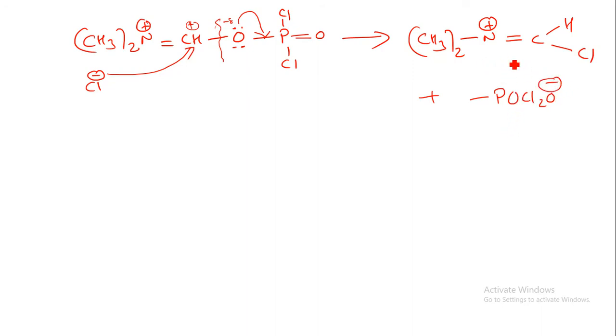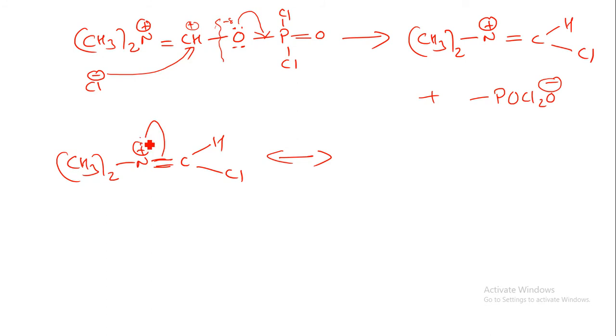Okay, now we have to continue this reaction with this molecule. So we have written over here CH3 twice N positive charge, here we can have CH and Cl. Now when we do a resonating form of this structure, this is having a double bond, so it will neutralize this nitrogen. So nitrogen now has a lone pair of electrons, and carbon has a positive charge. So we can write CH3 twice, nitrogen with a lone pair of electrons, and C with a positive charge, hydrogen and Cl.